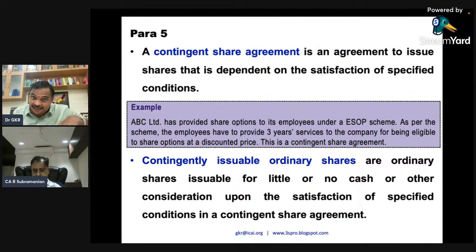As on the 31st March, what is the position of that commitment? Whether that contingency will happen or not, you have to go by management criteria. How is the performance happening? Based on the track record from the beginning, and you being midway, will you reach it? If it is possible, include it; if it is not possible in the near future, then this is where the denominator matters a lot.